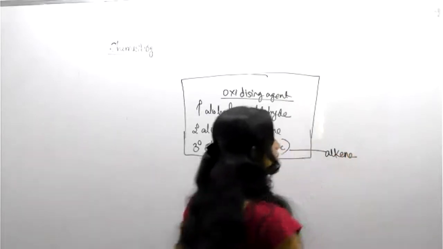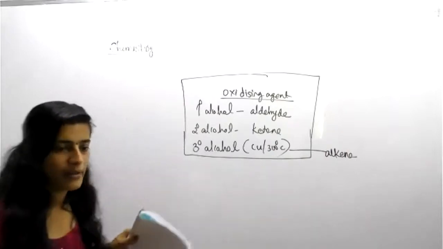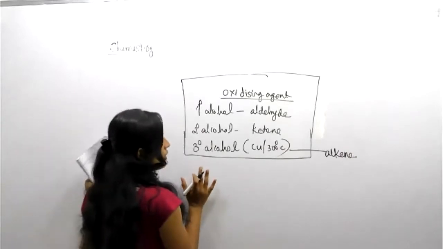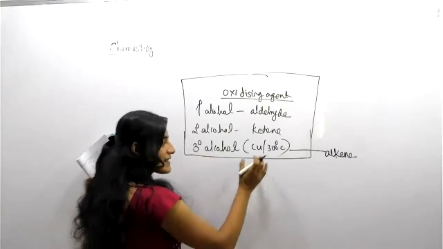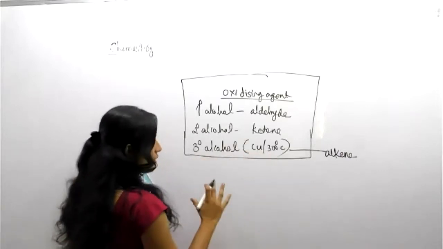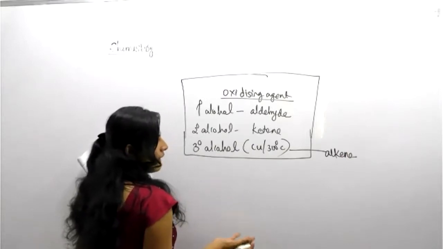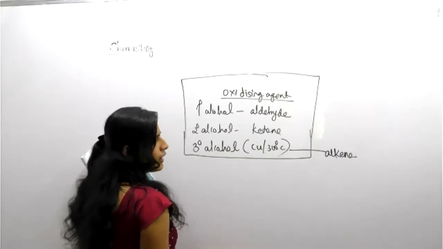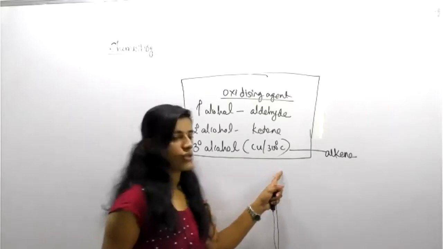Right. This is a rough note you can prepare at home, so it will become very easy for you. And understand this one thing: the tertiary alcohol has no role with anything except this one. KMnO4/H+, PCC, PDC, MnO2, Collins reagent, Bayer's reagent have no role. Only this will happen.